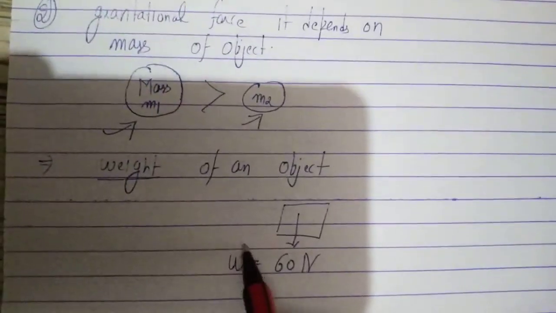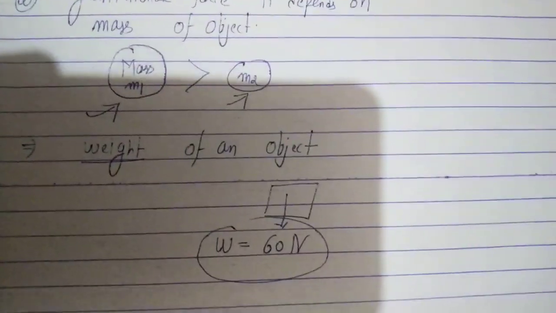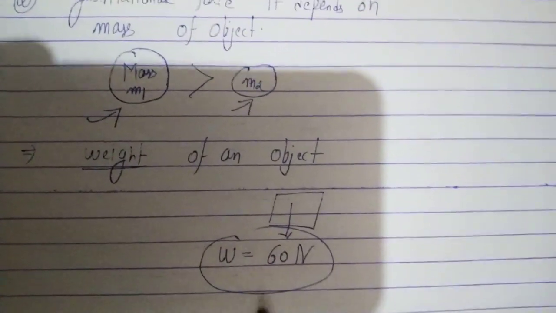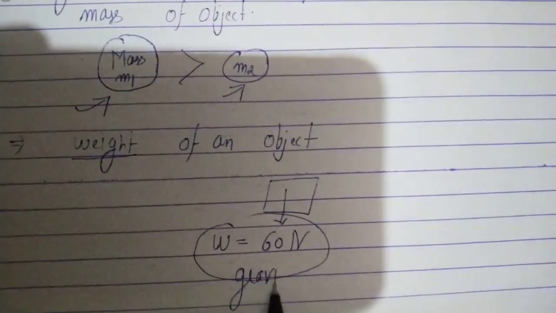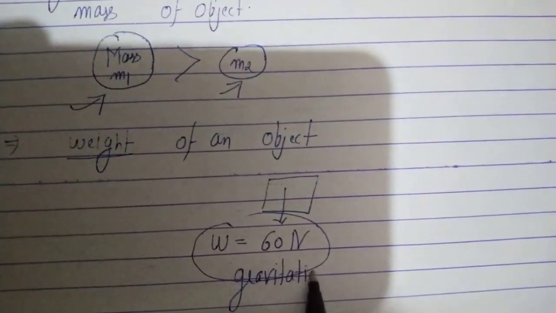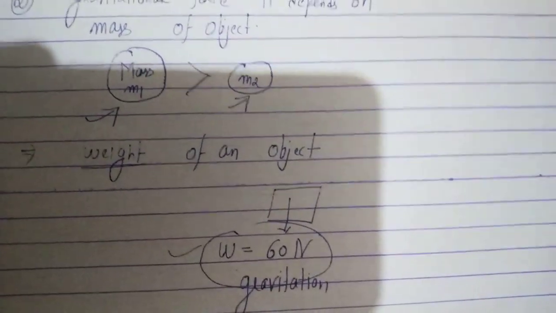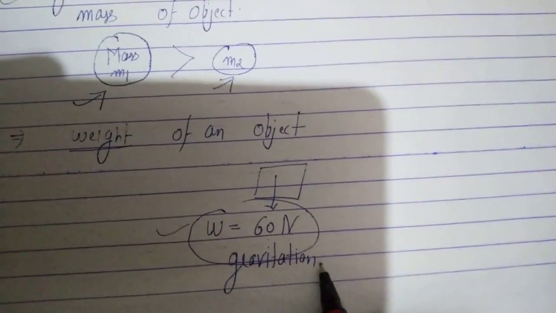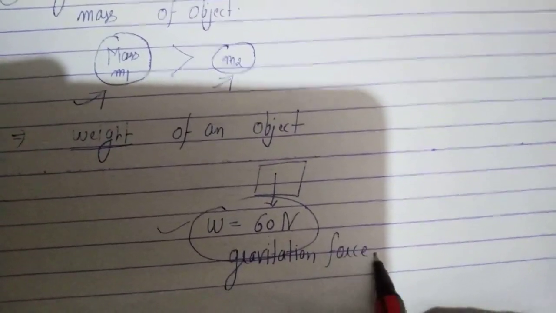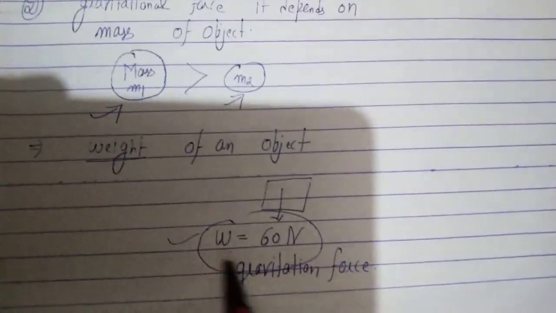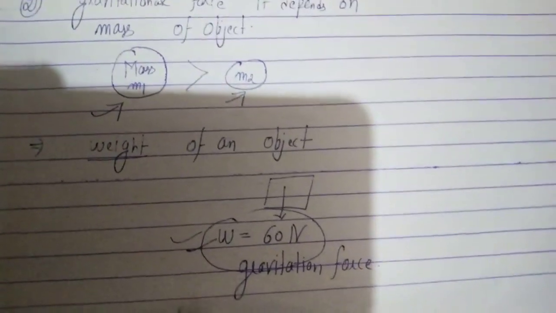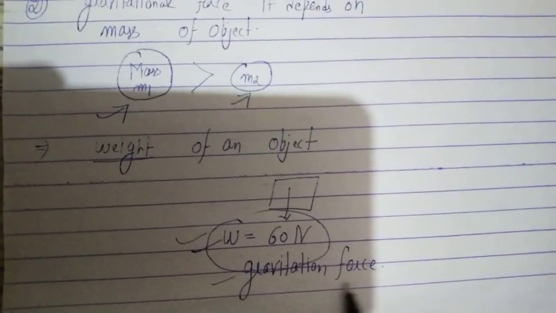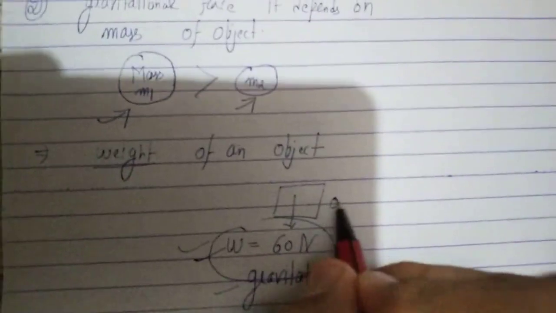So if you are measuring the weight of an object, the same amount of gravitational force will act on the object. If the object has a weight of 60 Newton, that means 60 Newton gravitational force will act on the object. That means when you are measuring the weight of an object, you are measuring the gravitational force that is acting on the object. So this is the important point.